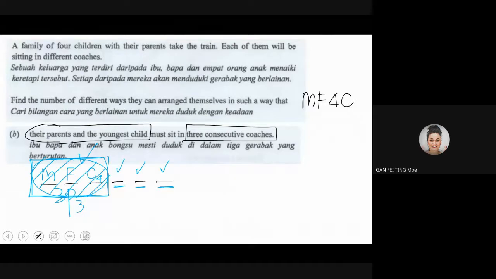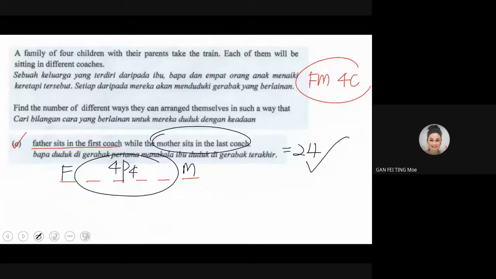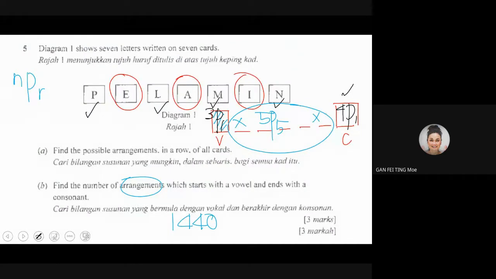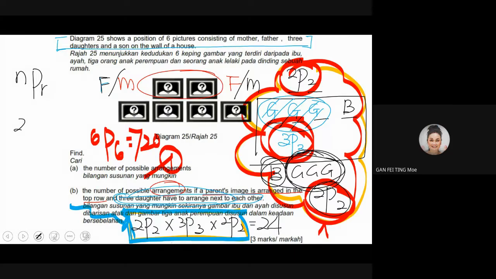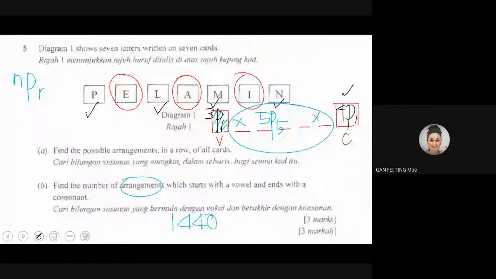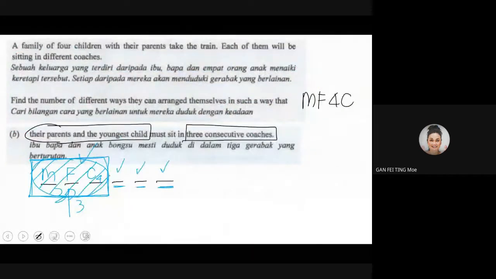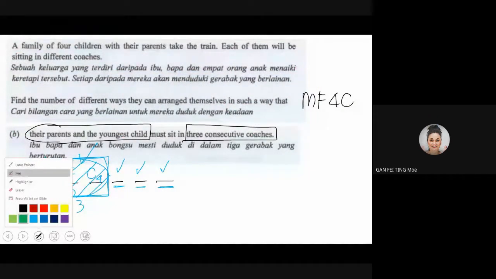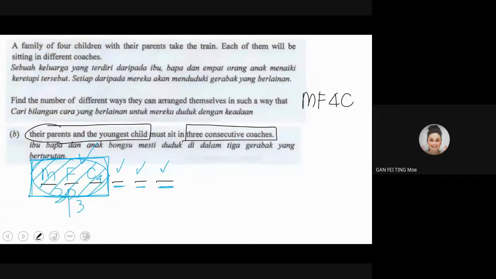Go back to our question earlier. Let me see whether it is still there. Just now when I tied the girls together, what did I say about this? If you still remember, what did I say when I tied the boy and the girl together? Okay, let's go back here. What can you say about this? I want you to tell me about this, to see whether you understand the whole thing or not.